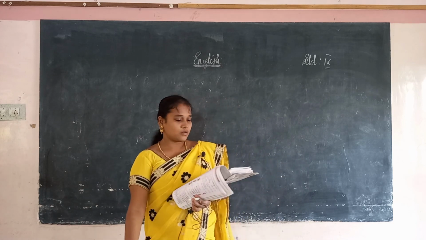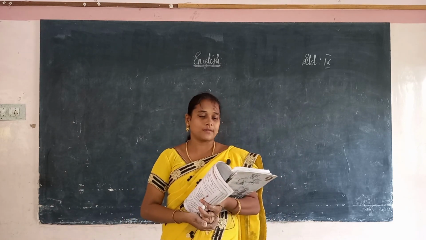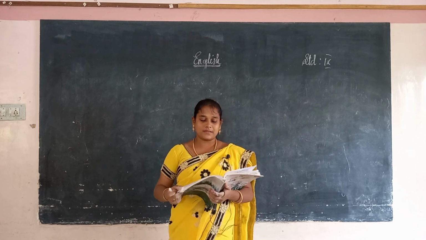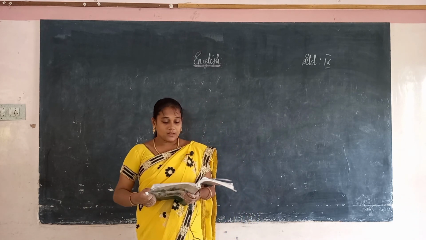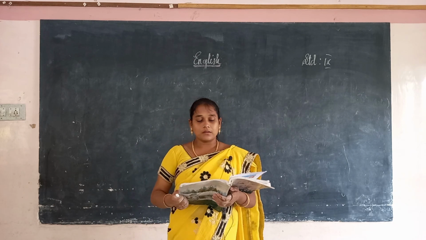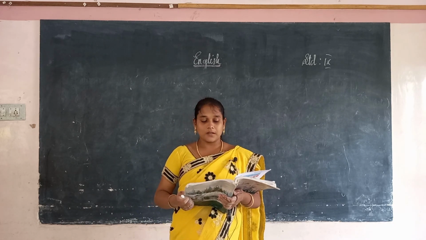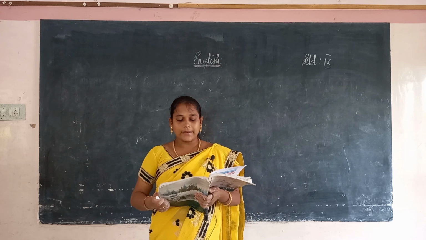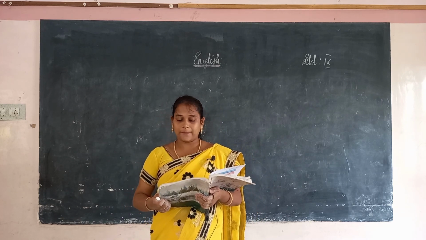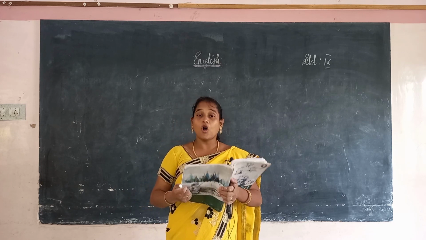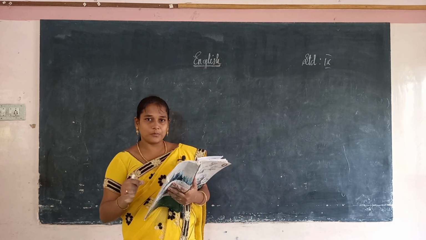Now we are going to do the book exercise. Okay, the first one is simple present tense. Choose the correct form of the present tense verb from the options given. All children dash something new every day. In the bracket they have given learn, learns, learned. All children, so it is a plural form.